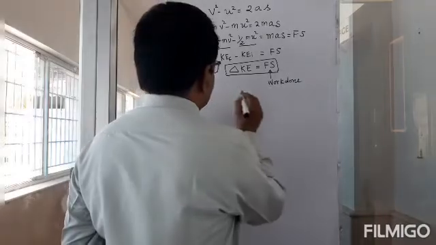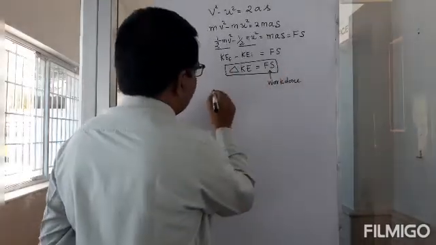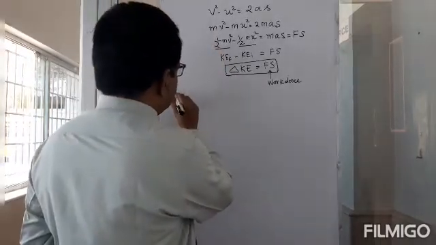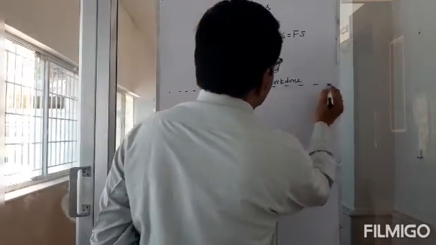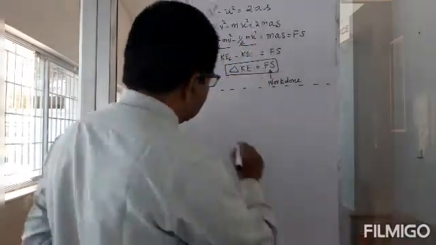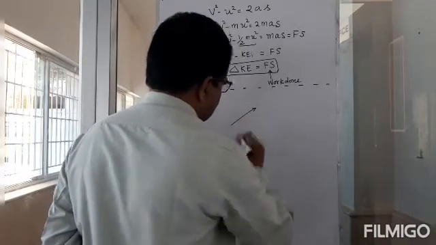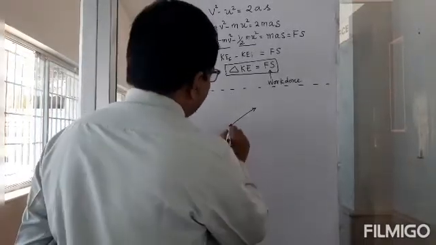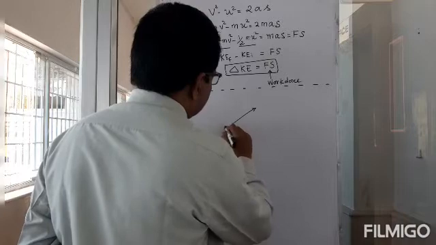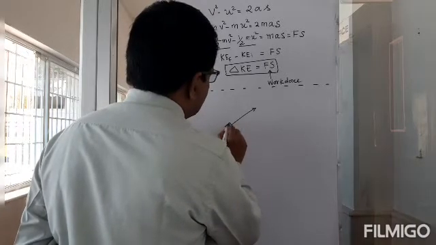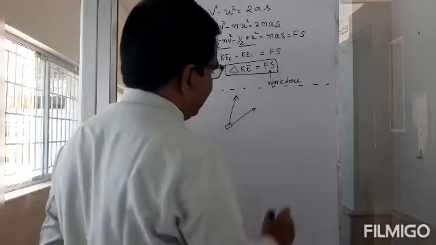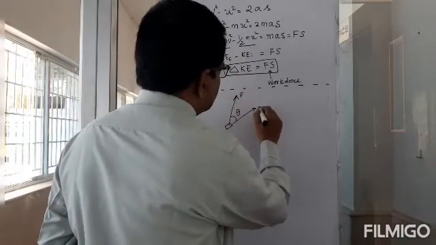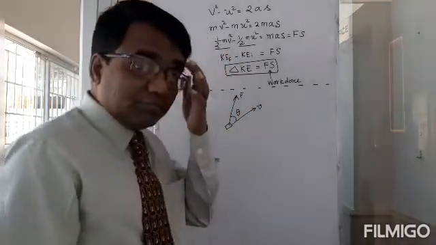So in this case, the body is moving in the direction of acceleration. Let us suppose that the body is moving in this direction, let's say. This is the direction in which the body is moving. Now, the force may be acting in this direction. So there could be an angle between them. So this is the direction of force and this is the direction of motion. Okay, let's suppose that.